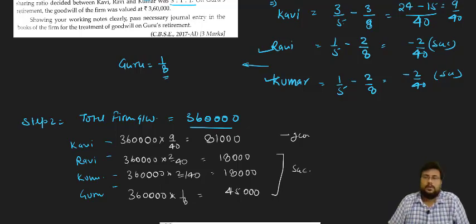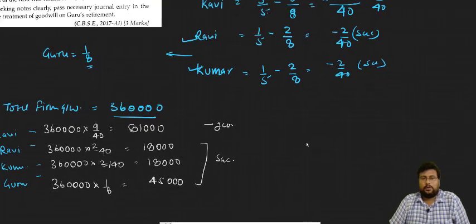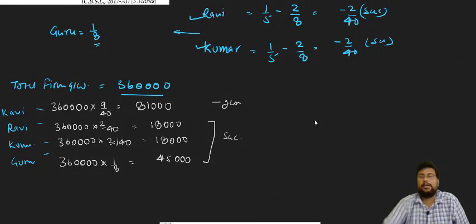Now in the entry, we know the partner who sacrifices will be credited and the partner who gains will be debited.